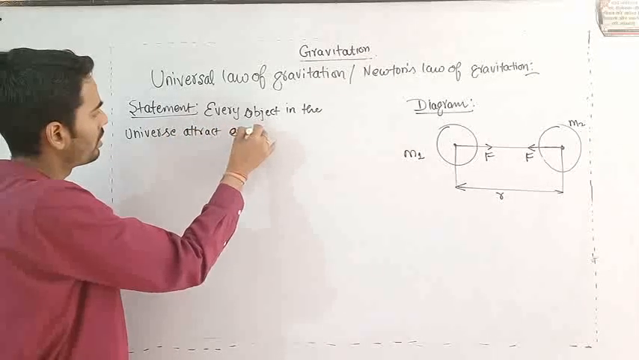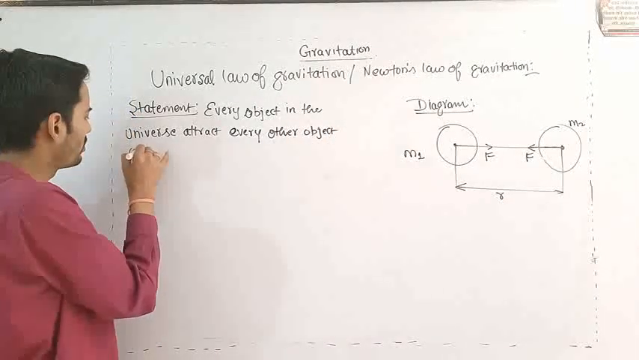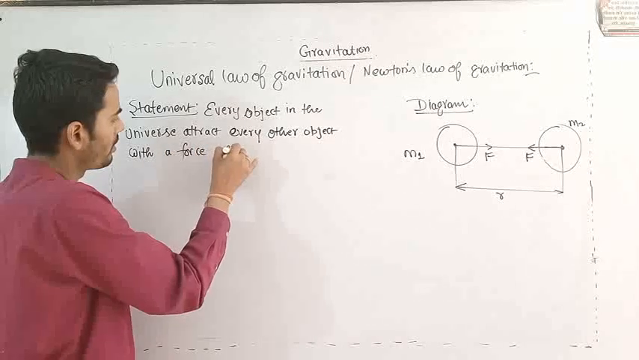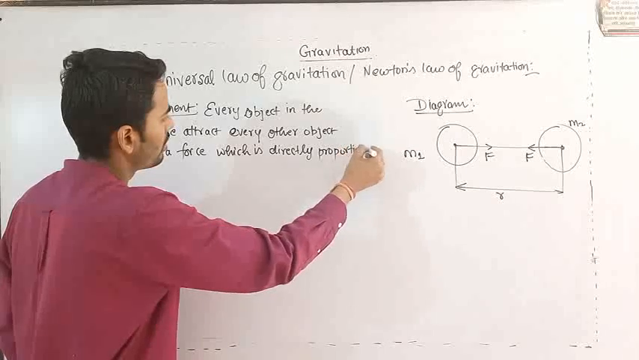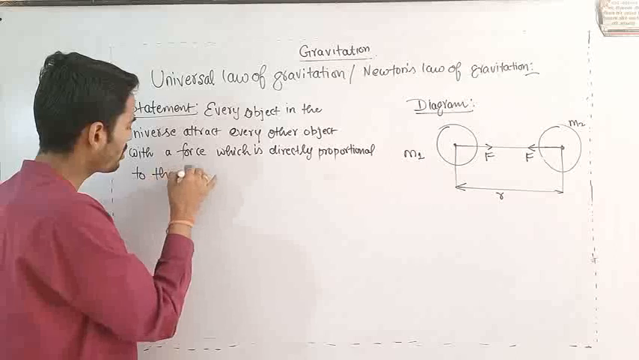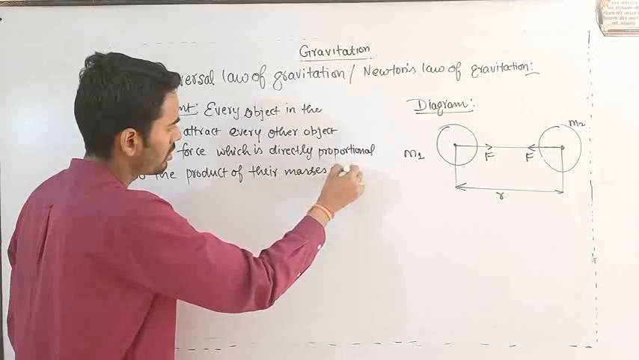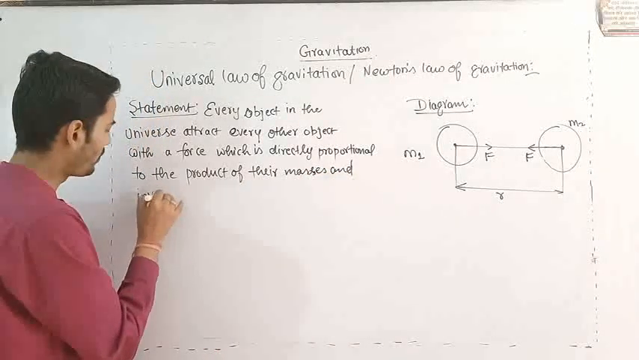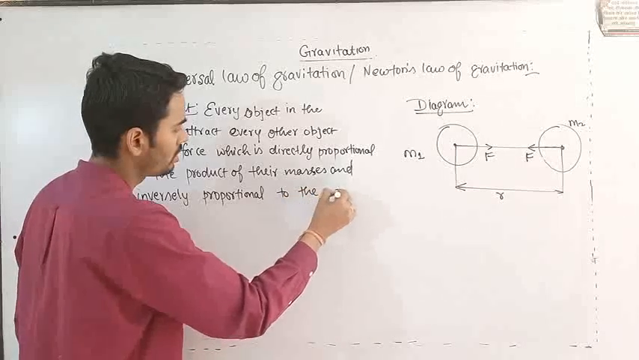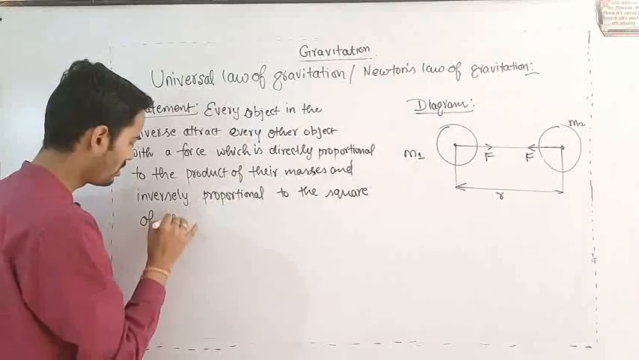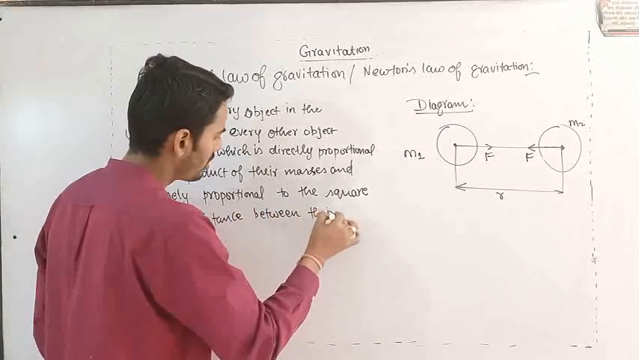attracts every other object with a force which is directly proportional to the product of their masses and inversely proportional to the square of the distance between their centers.